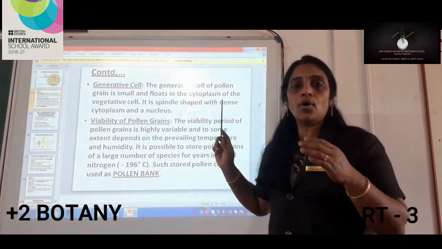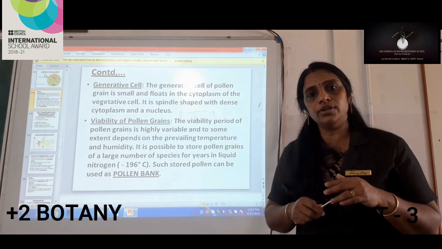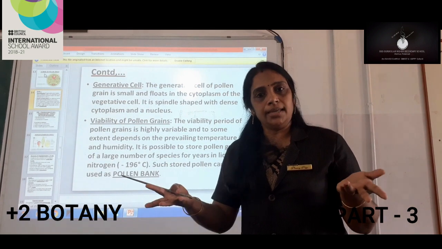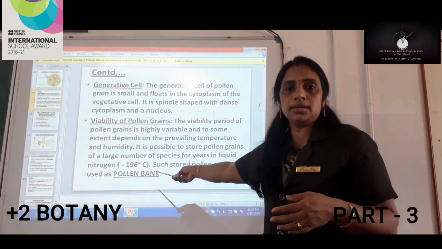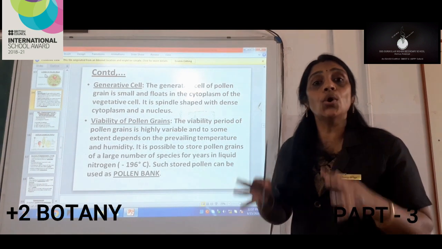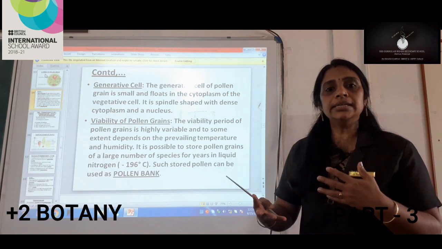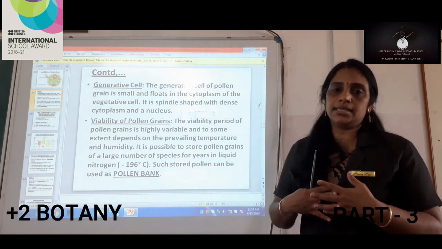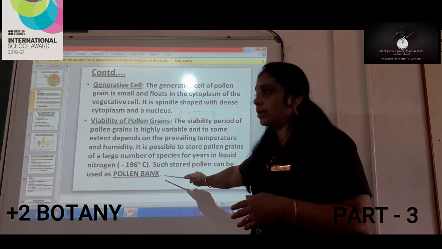You know what is pollen, what is bank. Bank is the place where you store money, isn't it? In the same way, pollen grains can be stored in the pollen bank, and whenever needed they will be taken from the pollen bank and utilized. So that is about the pollen bank.